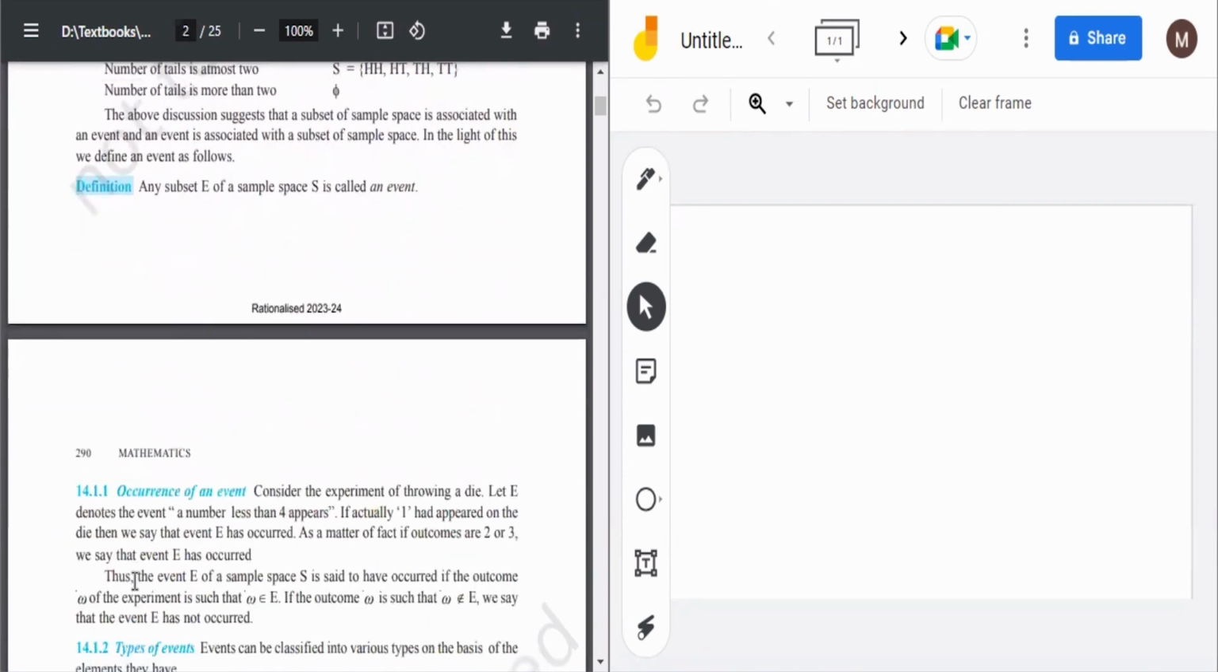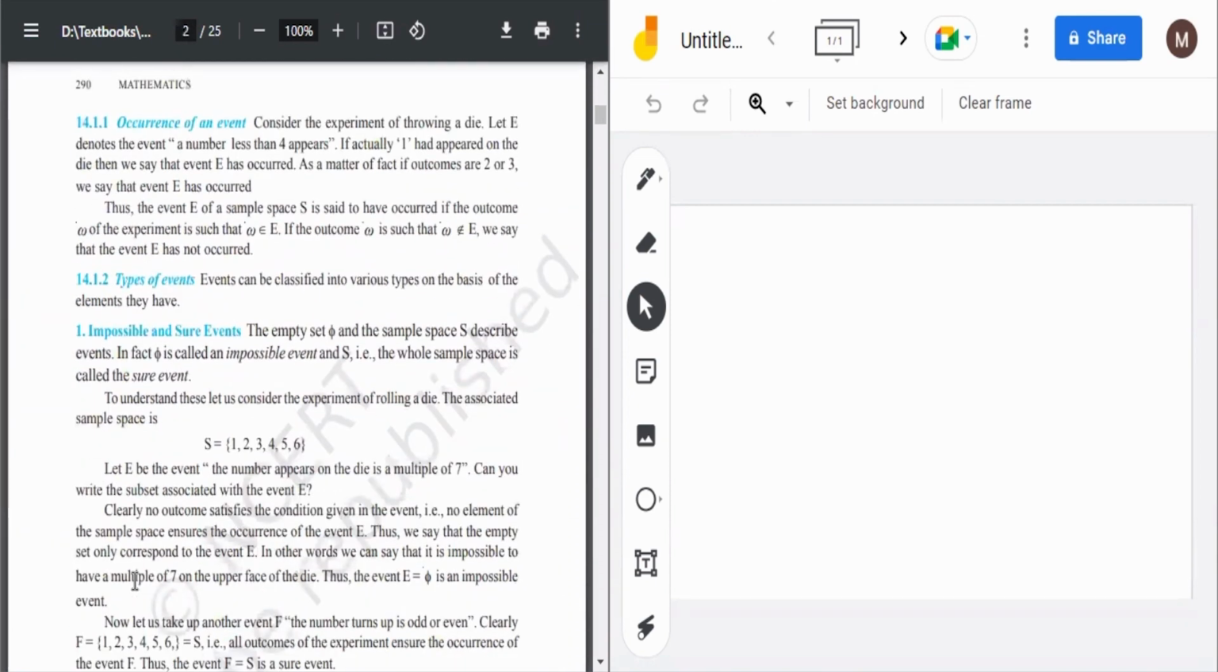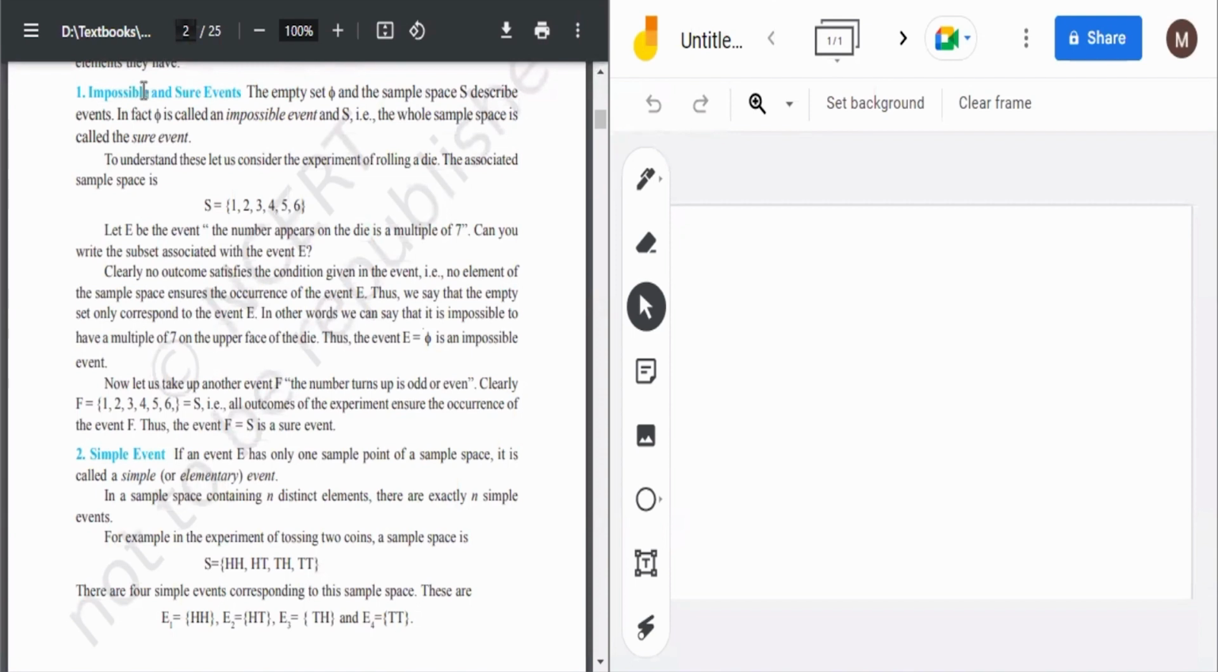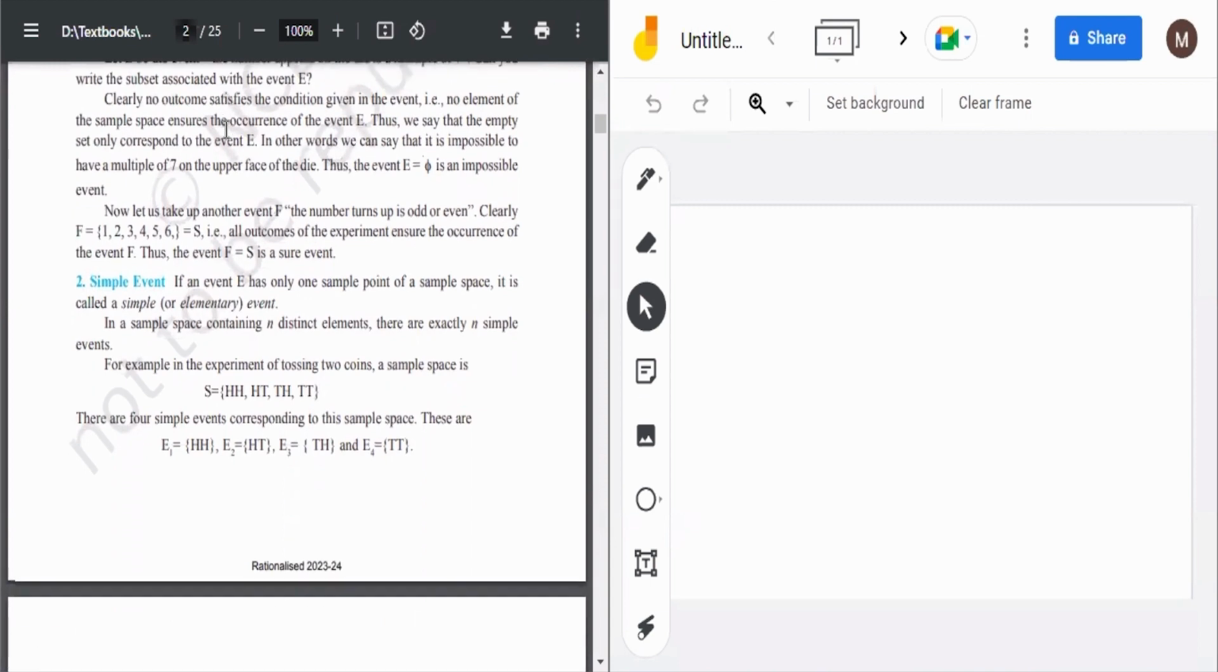Okay. After that, types of events. This is not as such important, but have a look. Impossible and sure events. Impossible events are those that can never happen. Sure events are those which will definitely happen. Like, if you toss a coin, you will definitely get either a head or a tail. So if you are given the probability of getting a head or a tail on tossing a coin, it is a sure event. Obviously, when you toss a coin, always a head or a tail will come. So its probability will be one. Those are known as sure events and impossible events.